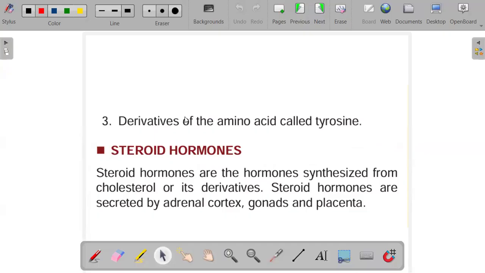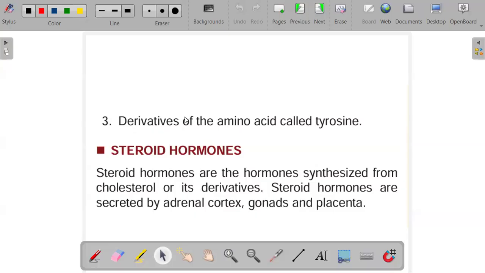When you talk about steroid hormones, what exactly are they? Steroid hormones are hormones that are synthesized from cholesterol or its derivatives. As we know, cholesterol is a type of lipid. So these hormones are specifically derived from a specific lipid known as cholesterol. Cholesterol and its derivatives are the ones that form this type of hormone.